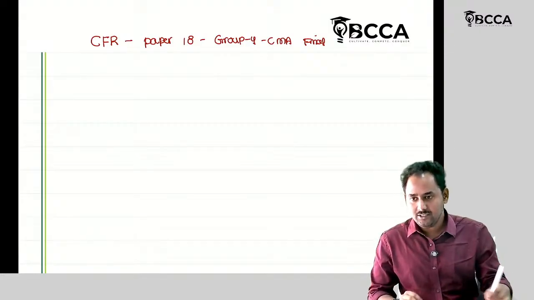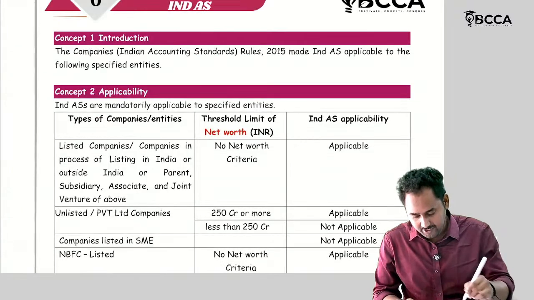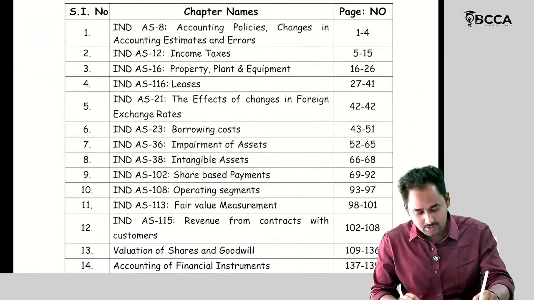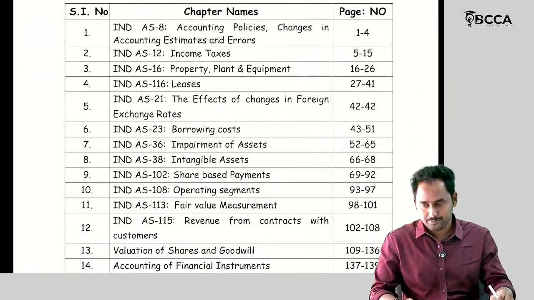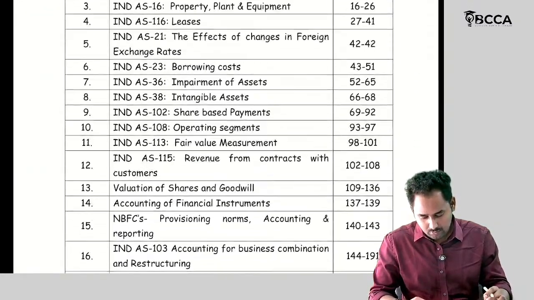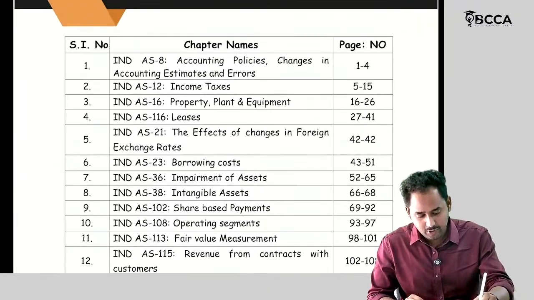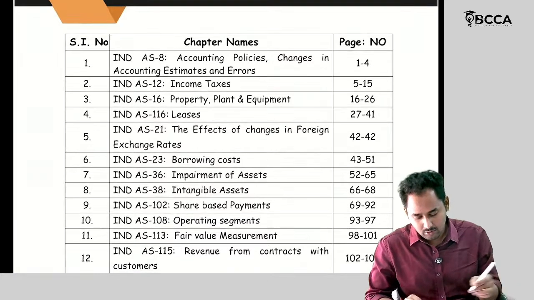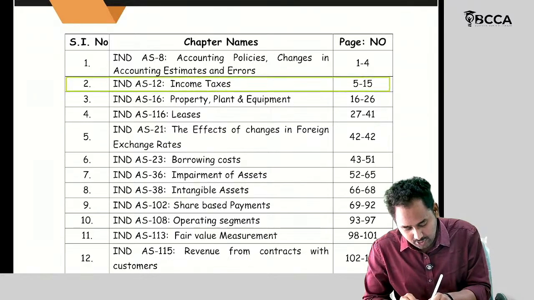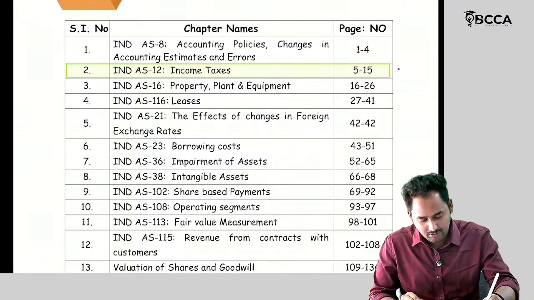In this Fastrack class, let's see briefly what are the chapters we are going to cover. Of course, we are going to cover all the chapters, but let's look at the focused chapters. With respect to Indian accounting standards, for this attempt, especially for June attempt, income taxes, Ind AS 12 is one of the important chapters.